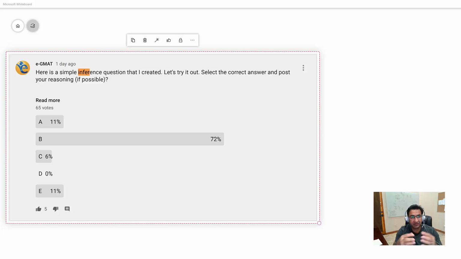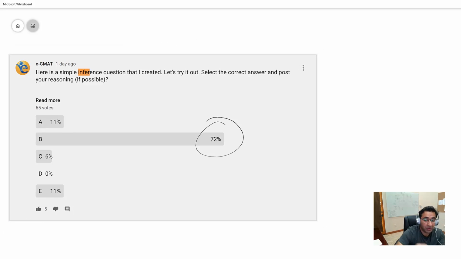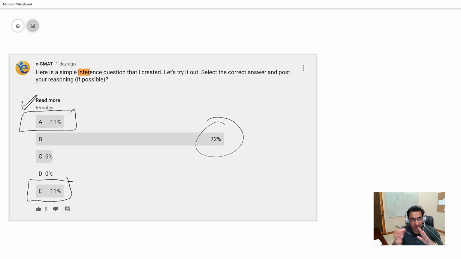As I said earlier, it's a fairly simple question. 72% of you chose choice B, which is the correct answer. Choices A and E were other choices that people chose. And we have 65 votes. This data, it's 65 responses. You are within that 10% confidence interval. So it's not great.